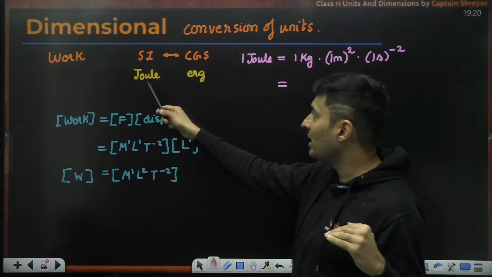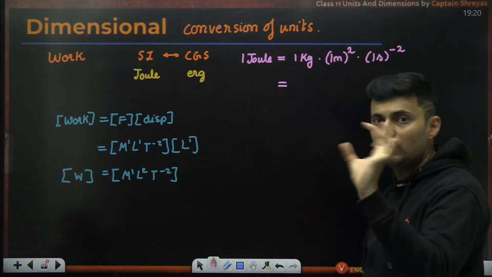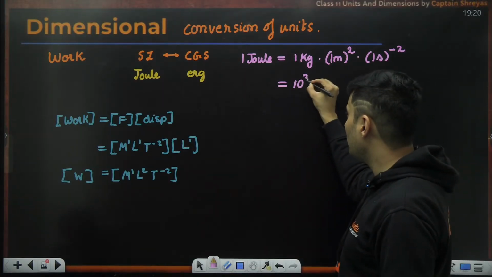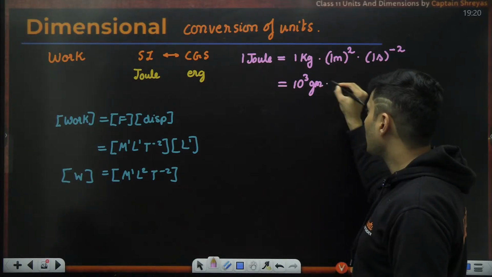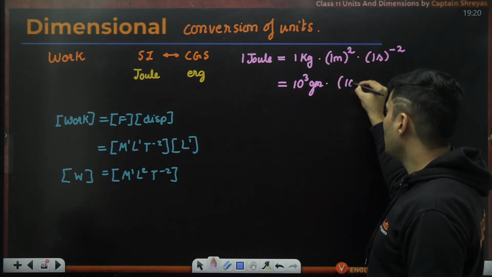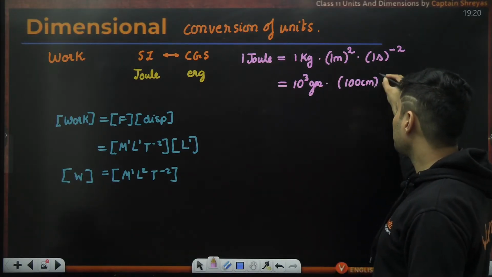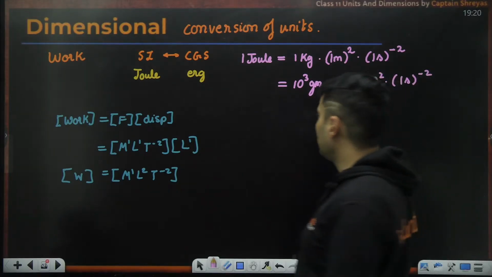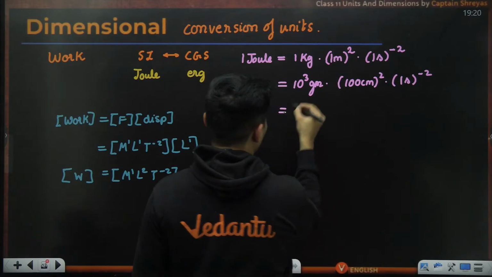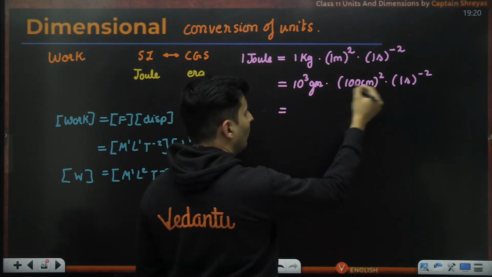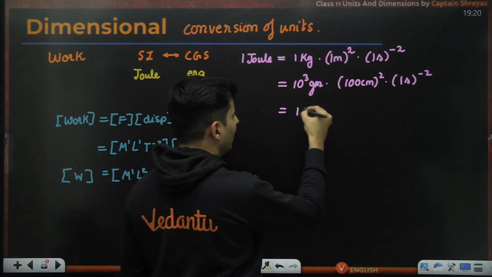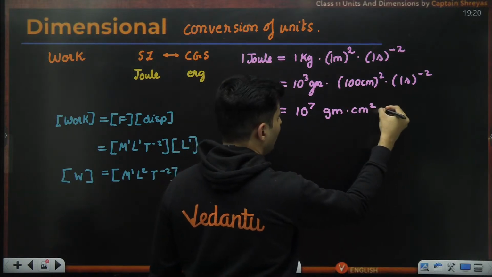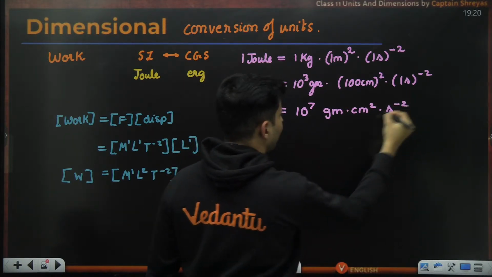Now convert from SI to CGS, individual quantities. A kg is nothing but 10 to the power 3 grams. A meter is nothing but 100 centimeter. A second remains a second no matter which unit it is, so just leave it as it is. Power 3, this is power 4, and power 3 will become 10 to the power 7. This will become gram centimeter square per second square.